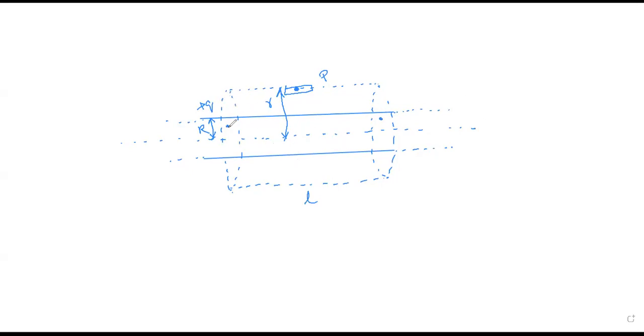In that case, if you take a small area element, then the electric lines of force will be in this direction, and the small area element dS will be in this direction. You draw the normal. This is 90 degrees, and this is our E. The same representation can be given to this side also. Correct? So this is what I said.